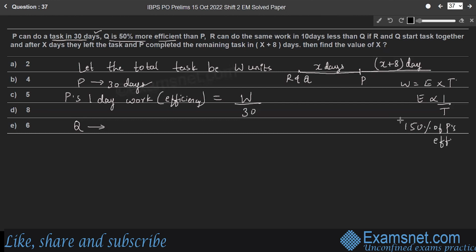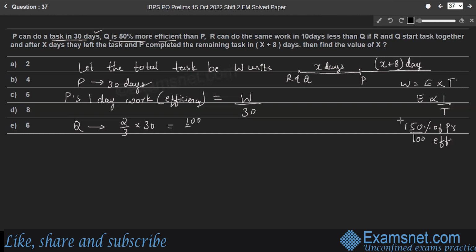150% of P's efficiency and inversely proportional to time. Therefore, time taken by Q is 2/3 of 100 by 150. So it is not 150 by 100, it is 100 by 150. So 2/3 of the number of days taken by P.